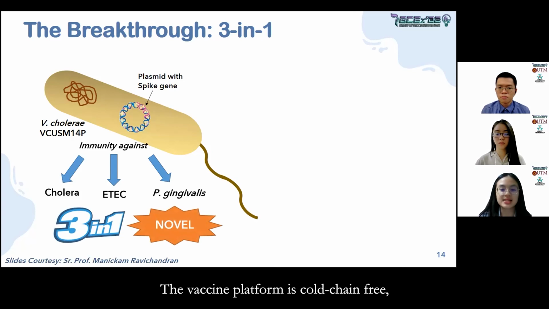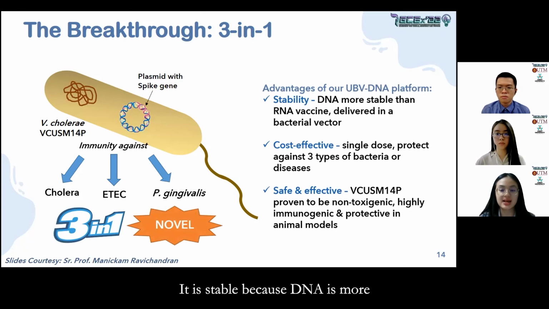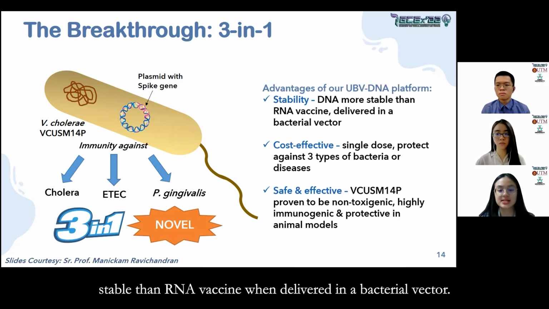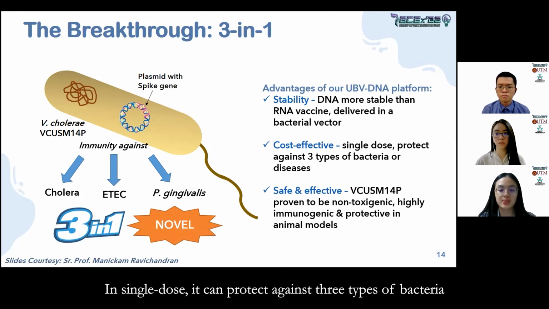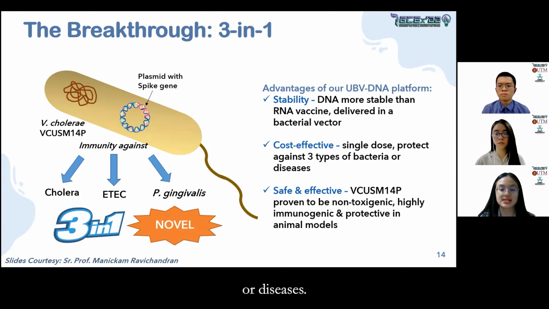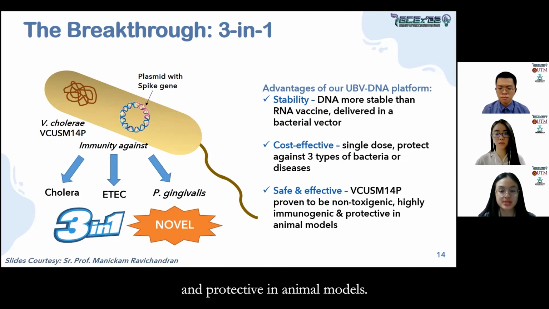The vaccine platform is a cold chain free universal bacterial vector UBV DNA vaccine for Alzheimer's disease. Next, its stability, because DNA is more stable than RNA vaccine when delivered in a bacterial vector. Next, cost effective. In a single dose, it can protect against 3 types of bacteria or diseases. Next, safe and effective. VCUSM14P is proven to be non-toxigenic, highly immunogenic, and protective in animal models.